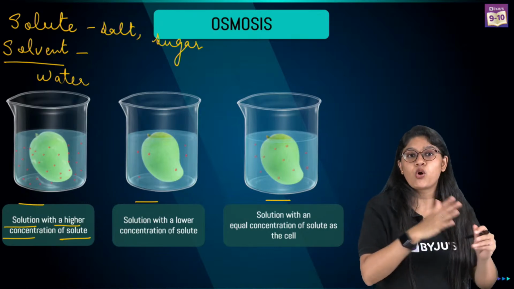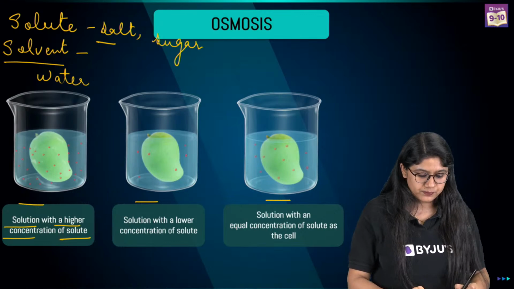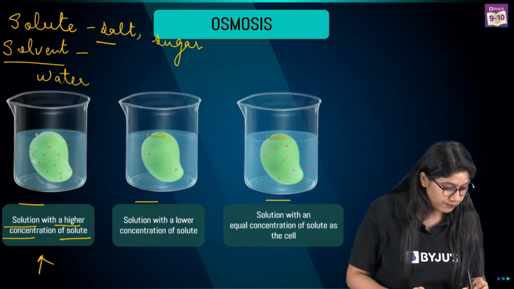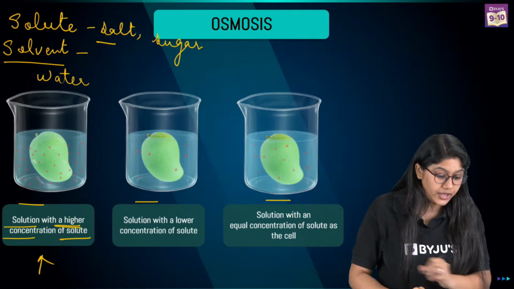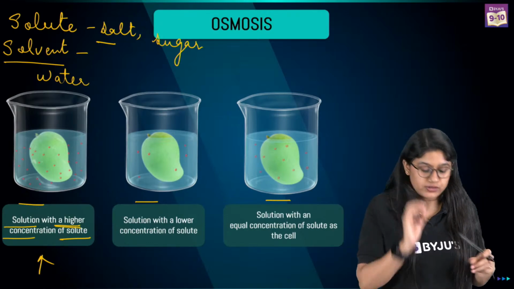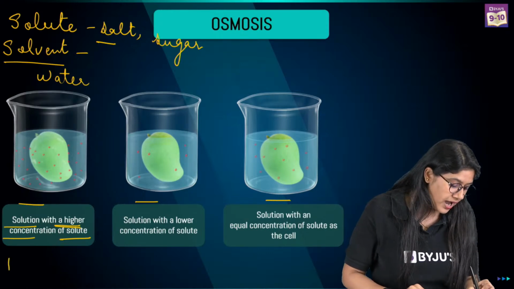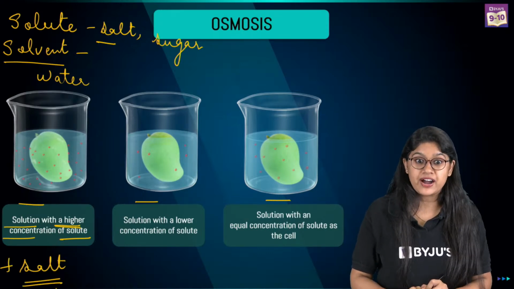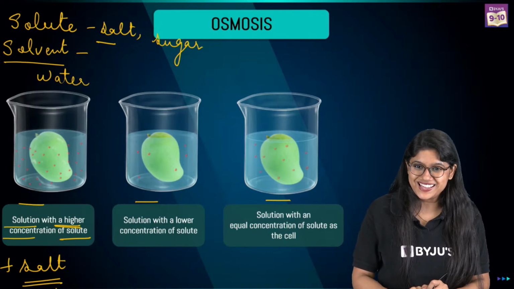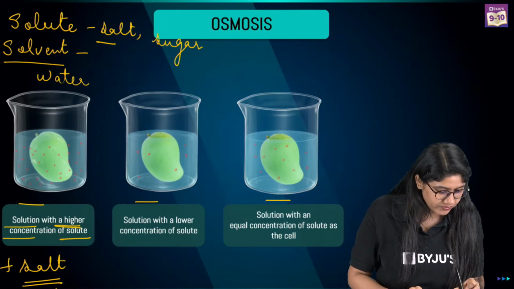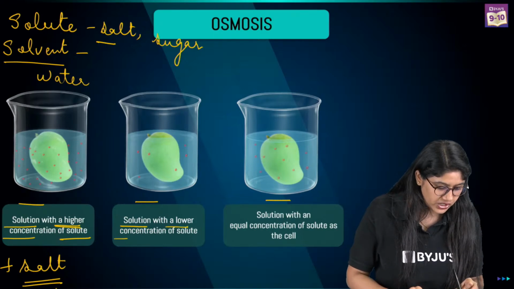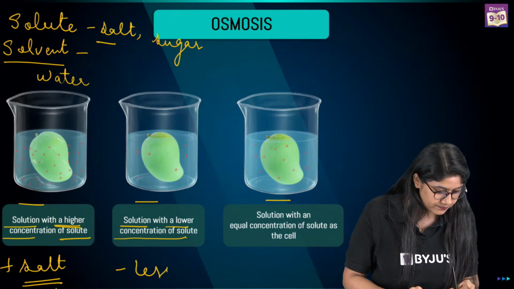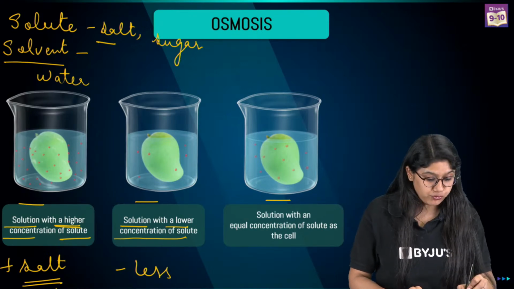In this case we have water and the salt. Now, in the first situation, we have placed the mango in a solution with a higher concentration of solute. So let's say we have a high amount of salt. And over here we have a solution with a lower concentration of solute, that means less salt and more water.